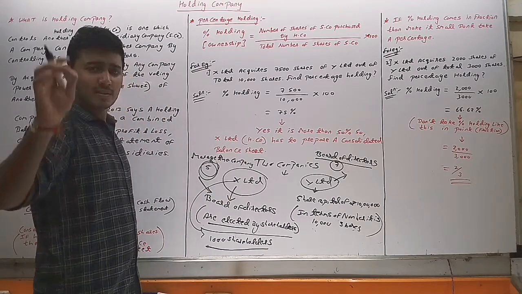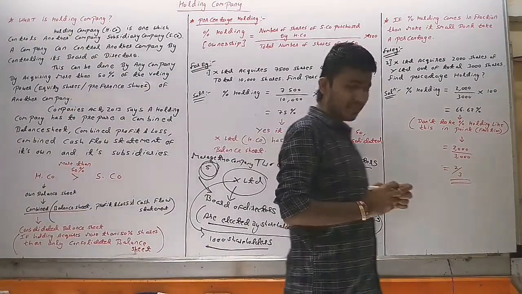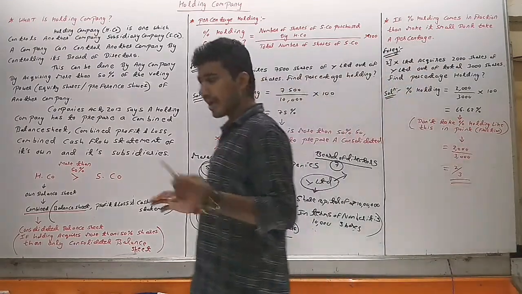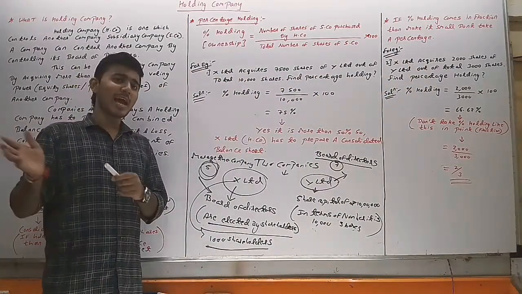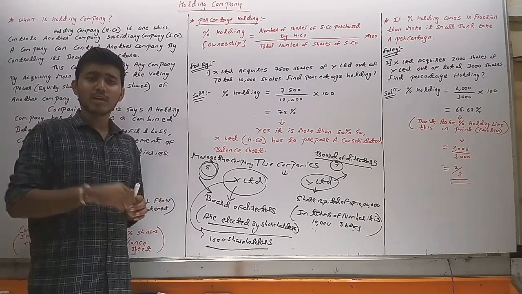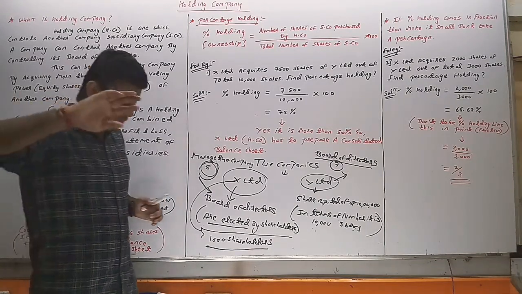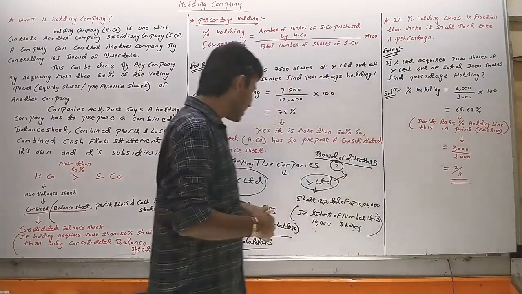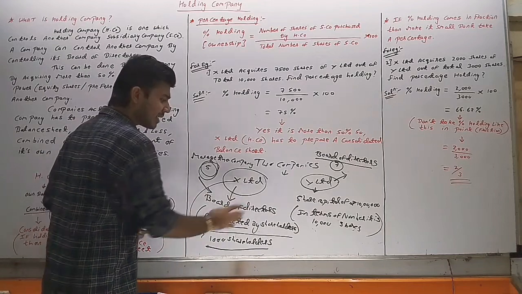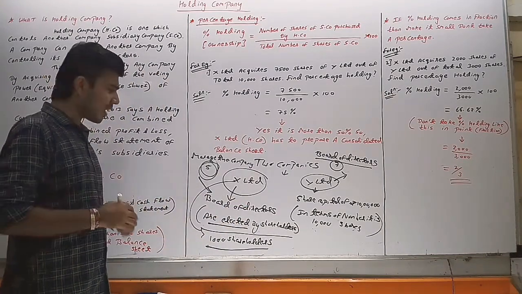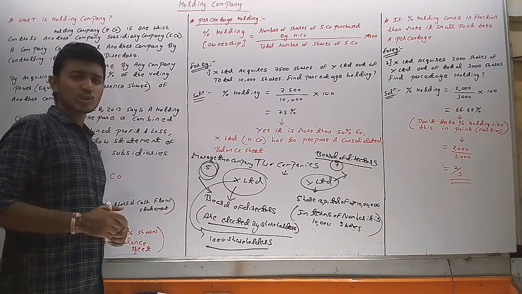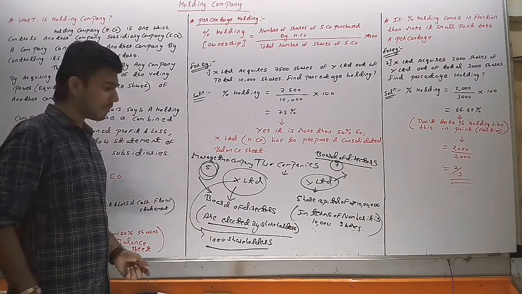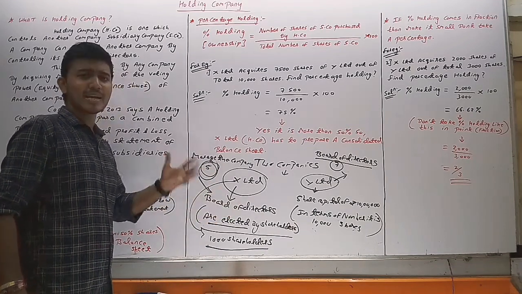Whatever decision will be taken in the company will be by the board of directors. Whatever decision, from where to purchase, whom to sell, at what price the company will sell the product, whom they will allow credit, from where they will purchase on credit. So all the decisions in the company are taken by the board of directors. So that's why board of directors are also known as managers of the company. So shareholders are the owner of the company and board of directors are the manager of the company.